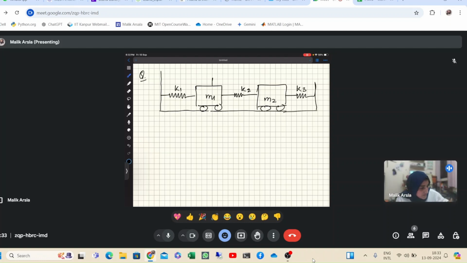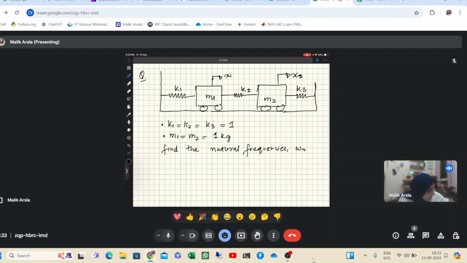And obviously you can see here we have two masses, so it's a 2 degree of freedom system. X1 and X2 we have here. Now it's telling that K1 is equal to K2 is equal to K3, and the stiffness is 1, and M1 is equal to M2 is equal to 1 kg. Now you have to find the natural frequencies, so basically omega n1 and omega n2.